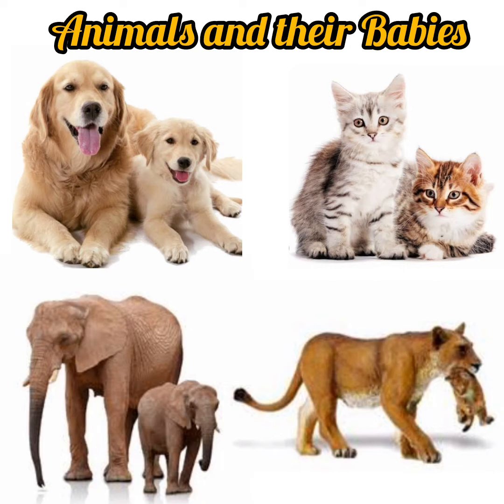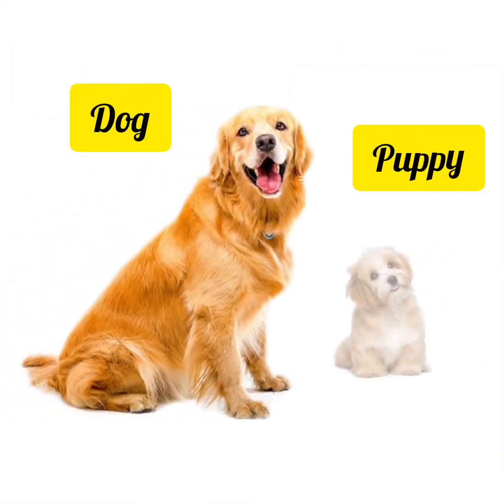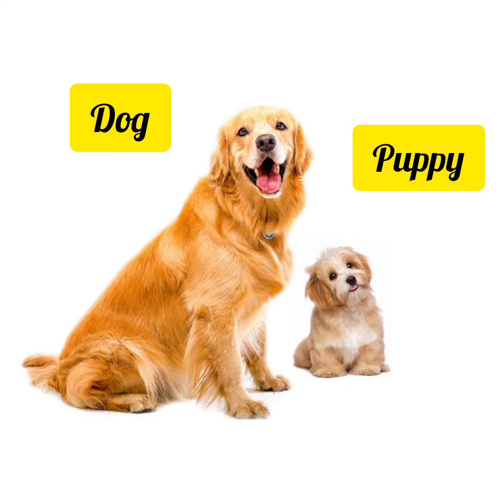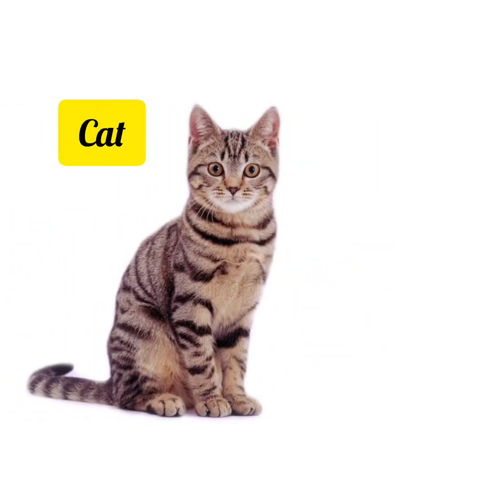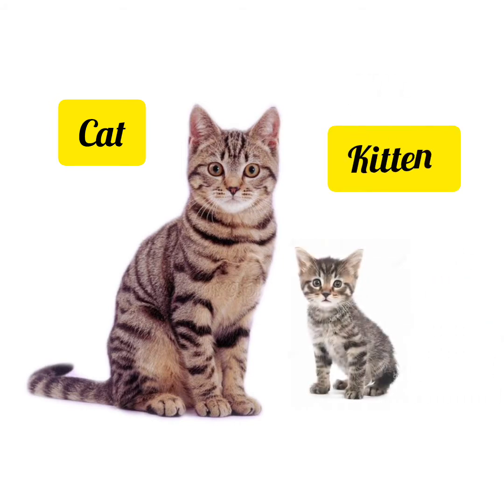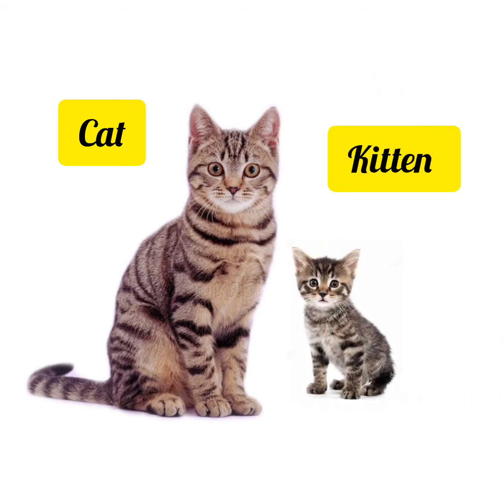Come, let's learn about names of animals and their young ones. Okay, let's start. This is dog. The baby of dog is called Puppy. Next one is cat. The baby of cat is called Kitten.